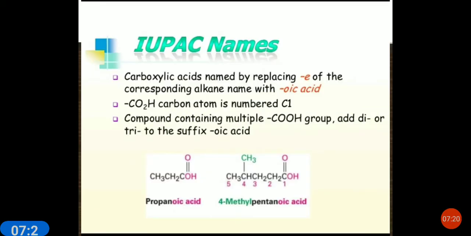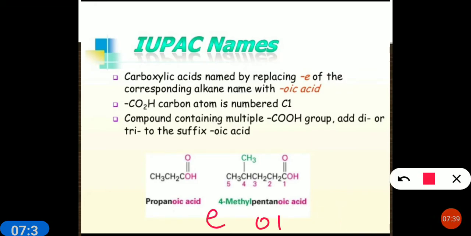When we talk about IUPAC names, carboxylic acids are named by replacing the e of the main chain with oic acid. For example, methane: you replace the e of methane with oic, so we call it methanoic acid.